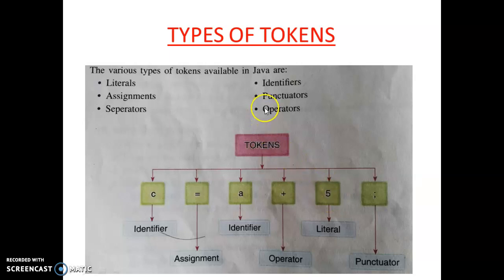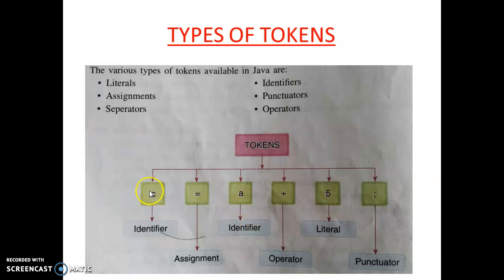Then the next one is identifiers. Identifiers means variables. Variables are those which can change their value. Suppose C is a variable. Instead of C, I can write A or B. Suppose C is an integer type variable where we can store 5, or 6, or 7. So any value we can store in identifiers.